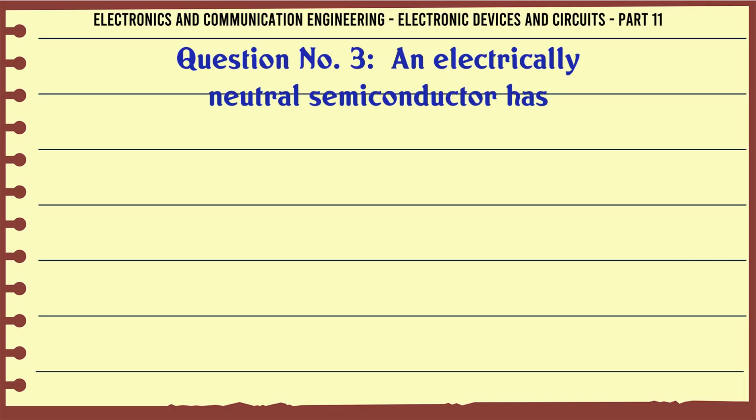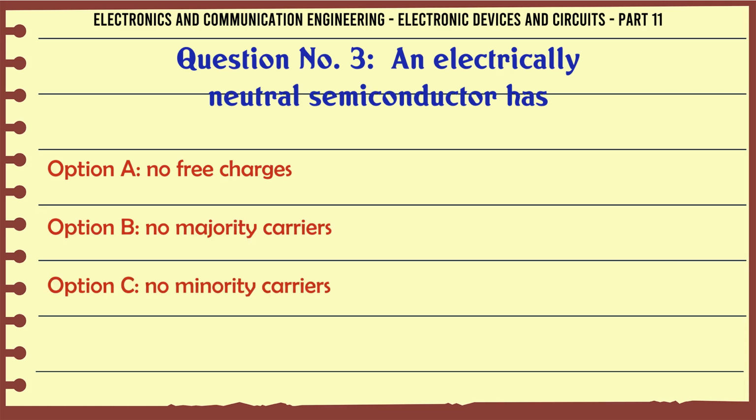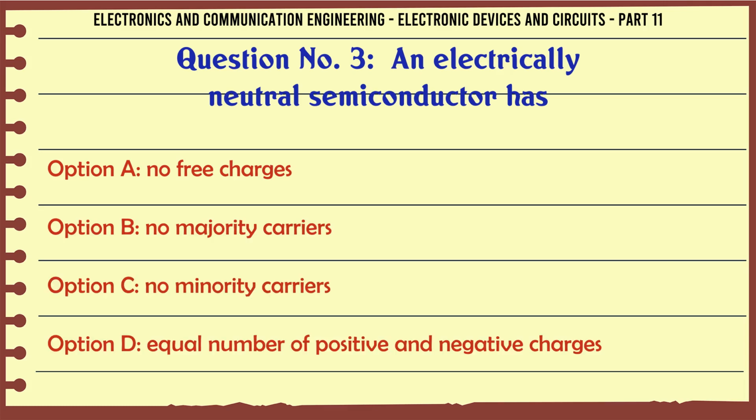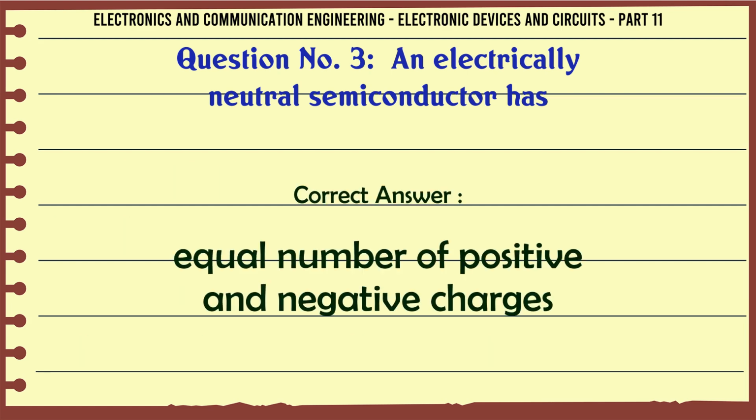An electrically neutral semiconductor has: a. No free charges, b. No majority carriers, c. No minority carriers, d. Equal number of positive and negative charges. The correct answer is equal number of positive and negative charges.